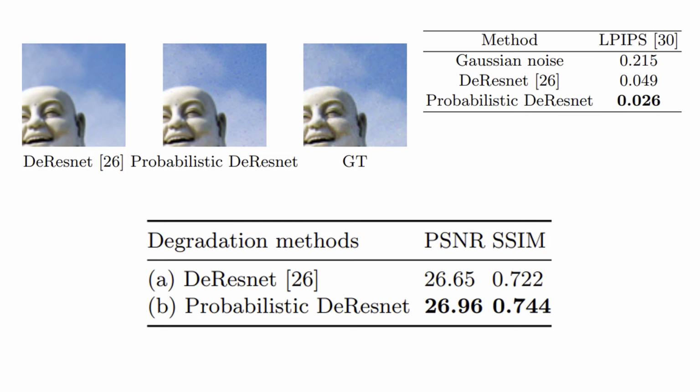Moreover, we compare the performance of upsampling networks trained to revert the deterministic and probabilistic degradation generators. As shown in the table, the upsampling network trained with the probabilistic degradation generator achieves higher PSNR and SSIM values.